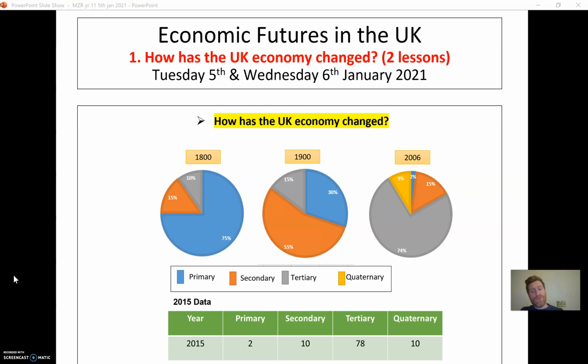So overall, when describing the change, we would say that the UK has gone from predominantly being a primary economy, or with workers employed in the primary sector, to an economy in 2006 where the vast majority of workers were employed in the tertiary sector. I've put data for 2015 there as well, just to show quaternary since 2006 has grown a little. Tertiary has grown again from 74 to 78. Manufacturing has shrunk somewhat again, and primary stayed pretty much as it is.